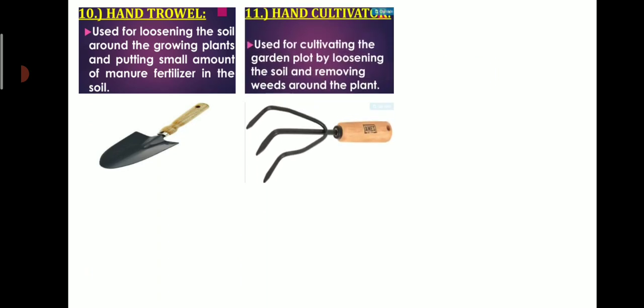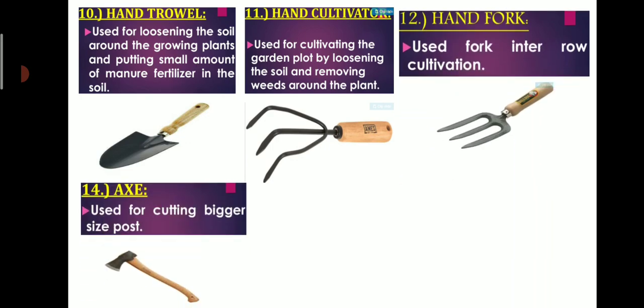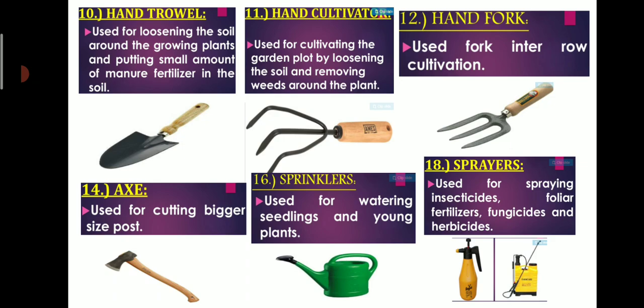After that, hand cultivator, used for cultivating the garden plot by loosening the soil and removing the weeds around the plant. Hand fork, used for inter-row cultivation. Axe, used for cutting bigger size post. Sprinklers, used for watering seedlings and young plants. Sprayers, used for spraying insecticide, fertilizers, fungicides and herbicides. So this way, these are some of the hand tools which are widely used in farming.